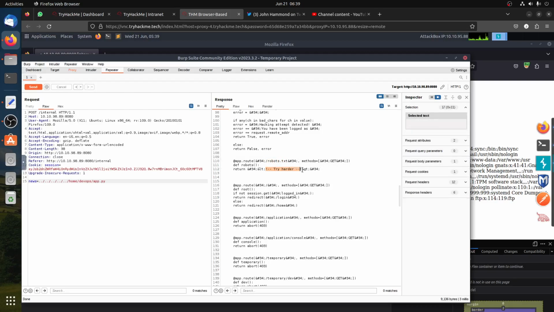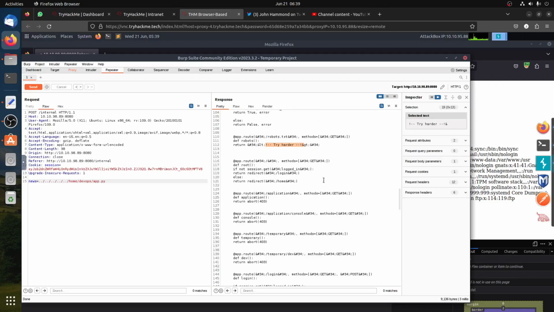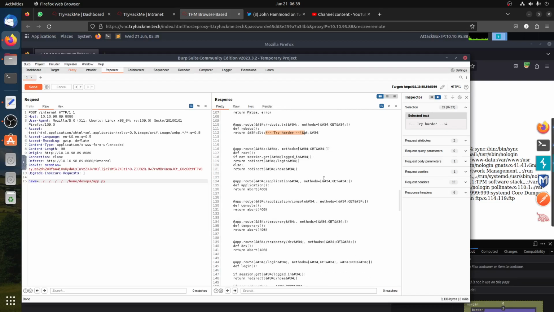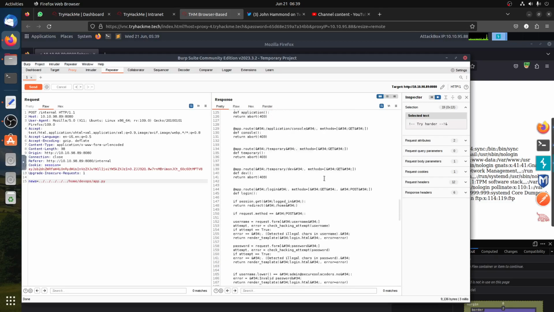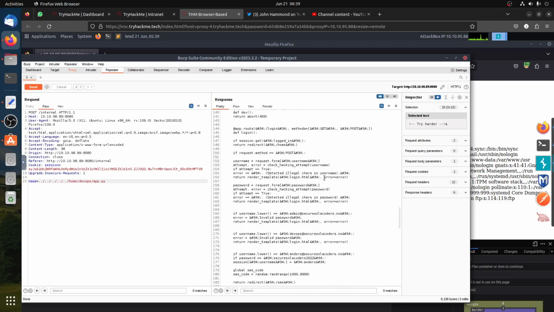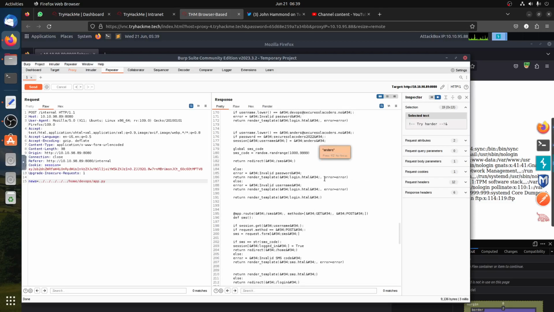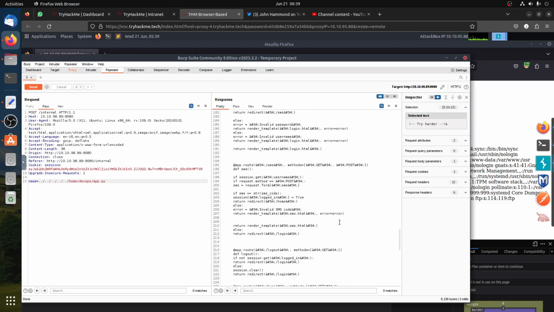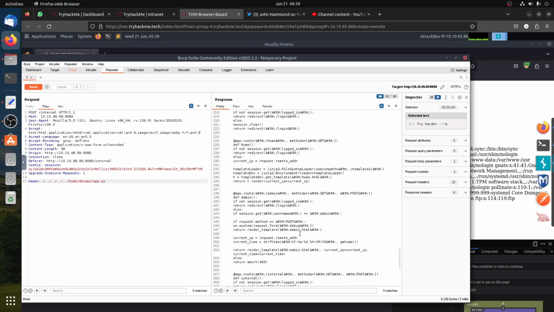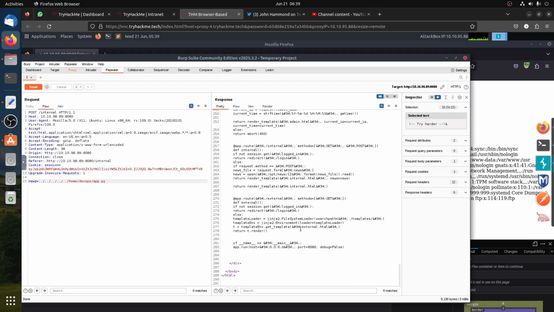Remember room number 1, this one was flipping around with me. They said they're joking about us. You can check the code. I'll check it for the next one. We can check the logout. So this is all the code for the application.